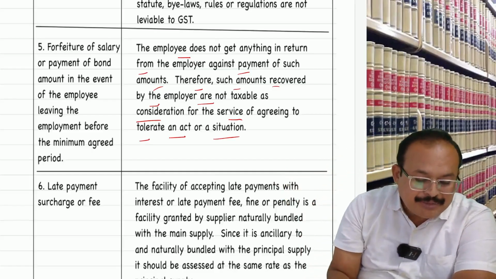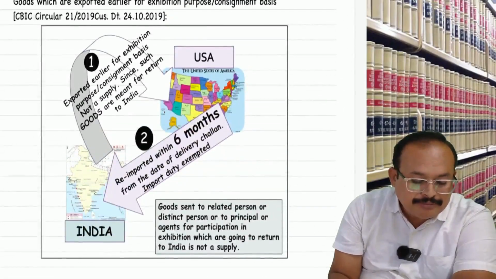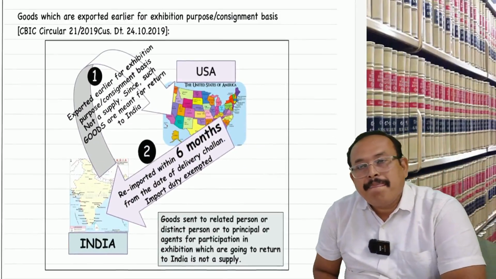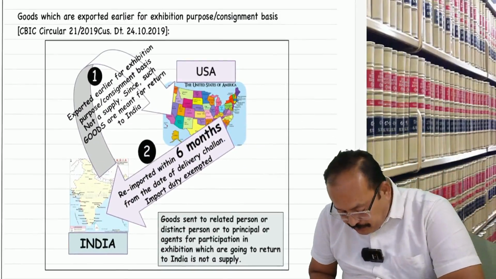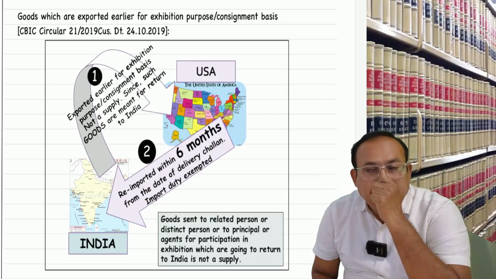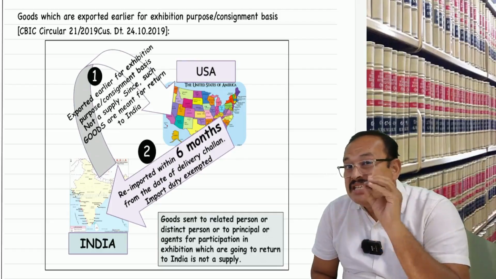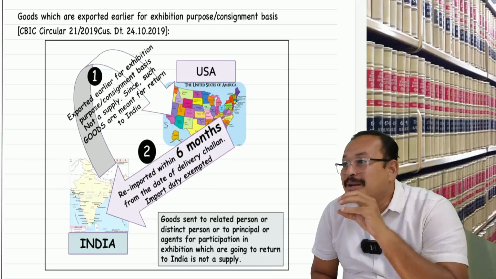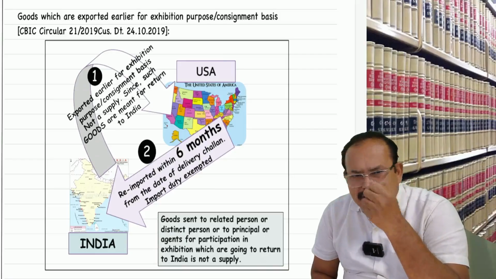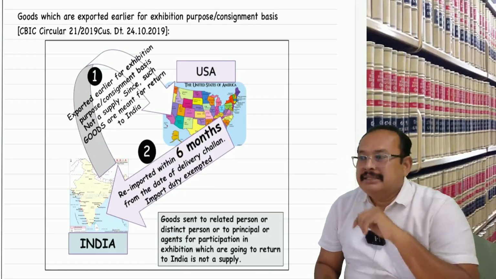Further, my dear friends, once you understand these topics, when we talk about goods sent on sale or approval basis, sale or return basis, is it a supply?